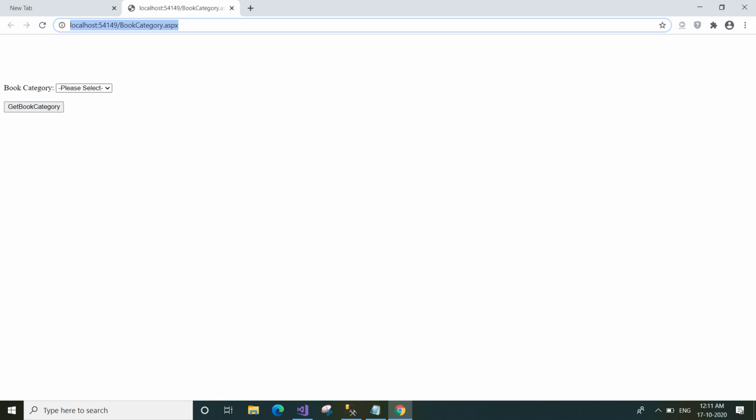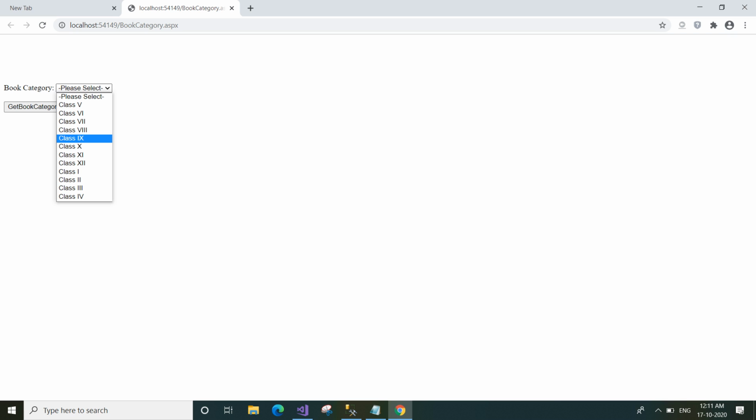Suppose class 10 we have selected. Now click on the Get Book Category button. See, we have displayed the message properly. There is a space needed here between the category description and the word is.